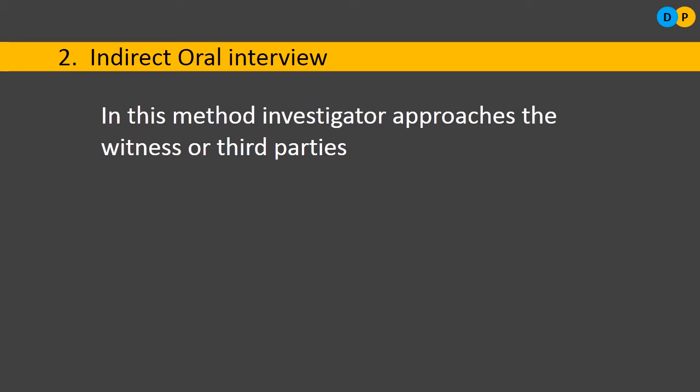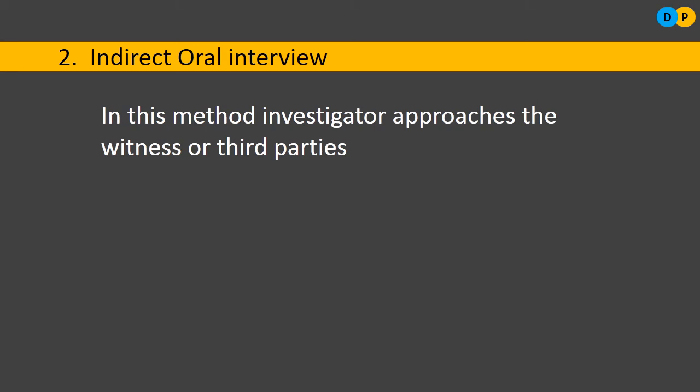There is someone who has seen the crime scene, or there may be some third party, maybe a CCTV camera, or something else. Even an individual can say, I have seen him riding the two-wheeler, or driving the car, whatever it was. So here we are using third parties or a witness. In this method we will be using the approach of the witness or the third party.